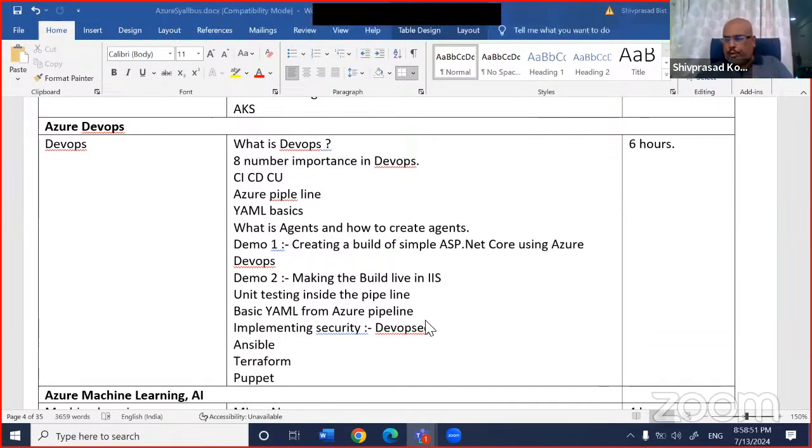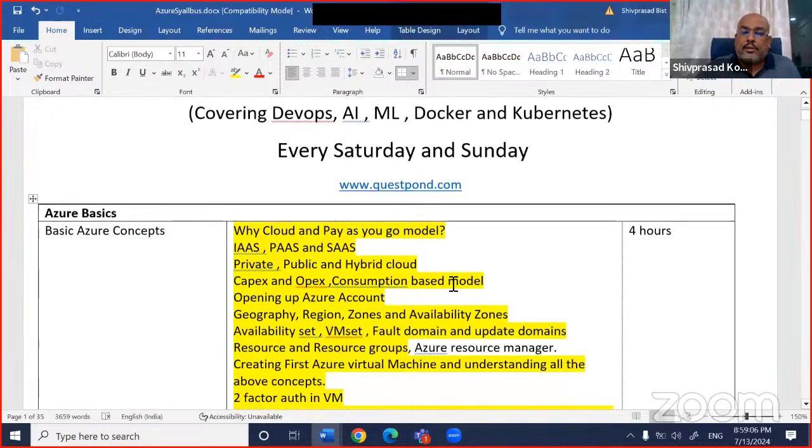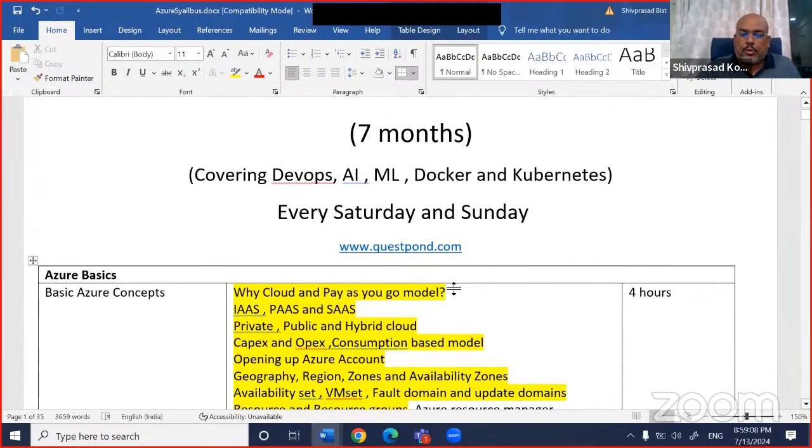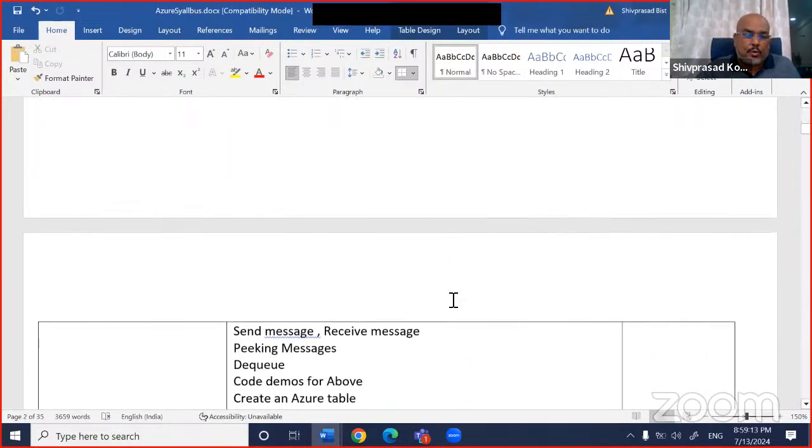Okay. So very quickly, guys, what is the syllabus? First thing, point number one, right? This whole Azure DevOps is part of a bigger training. We have started one mega training in Questpond. We are planning it for almost 7 months, and I think almost 5 months are completed, if I'm not wrong.